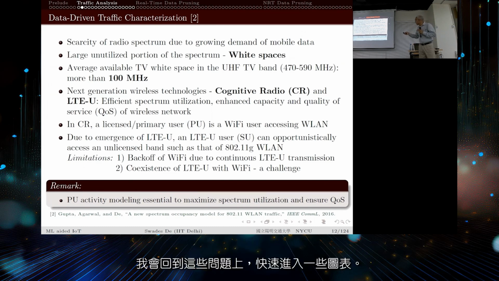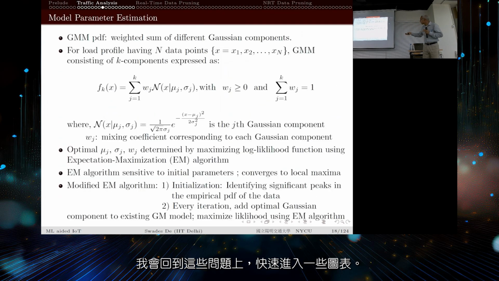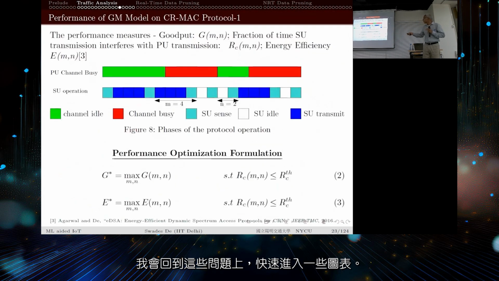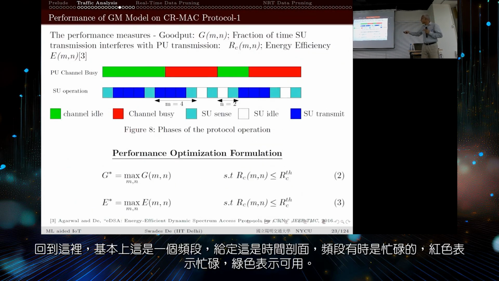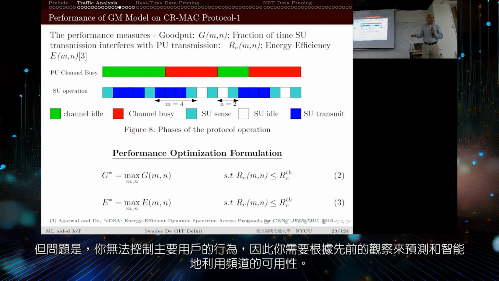So I'll come back to these things, quickly go into the diagram and then come back to here. So basically these are channels given. This is the temporal profile, and the channel is sometimes busy, red is busy let's say, and green is available. Now I, as a secondary user who is not licensed to use the channel, need to utilize these green portions smartly and avoid using the red portions. But my problem is that I don't have any control over the primary user behavior.